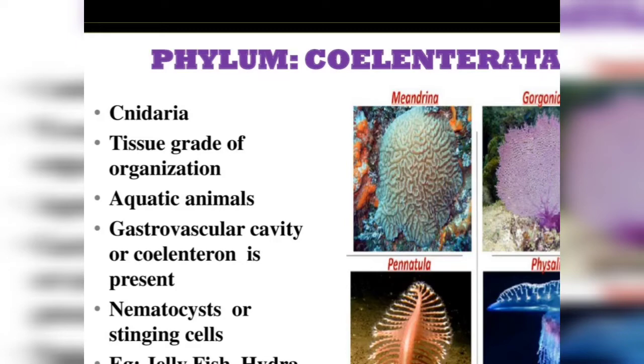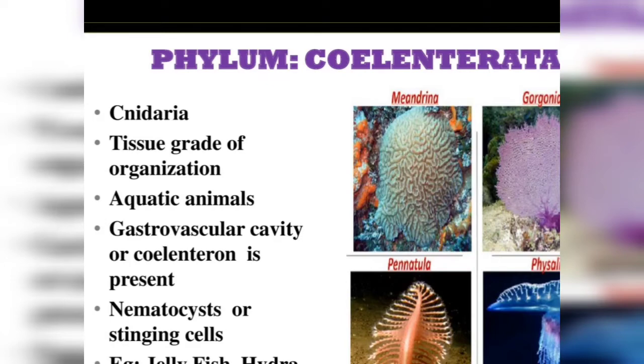The body wall of these animals is diploblastic. It is made up of only two layers of cells, namely ectoderm and endoderm. The middle layer is called mesoglea. It is a non-cellular layer. Coelom is absent in these animals, hence Cnidaria are acoelomate animals.